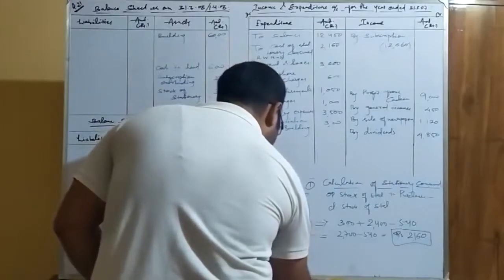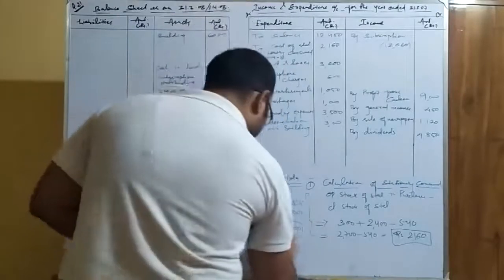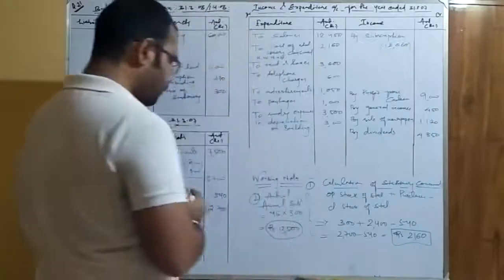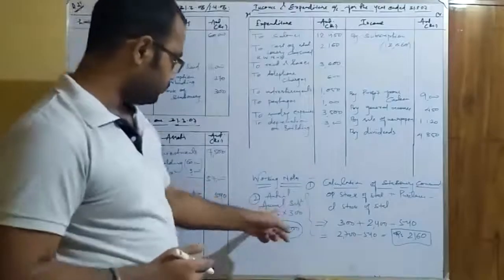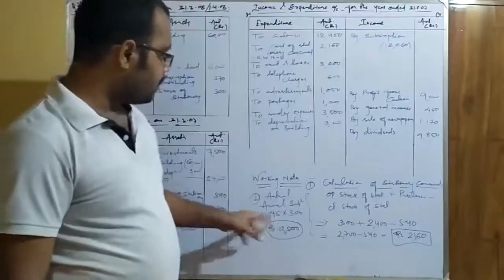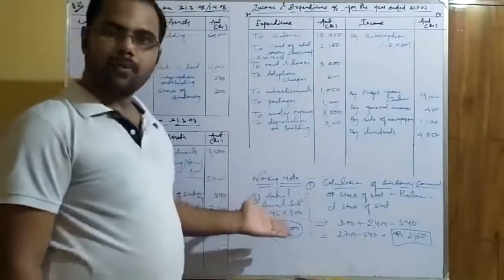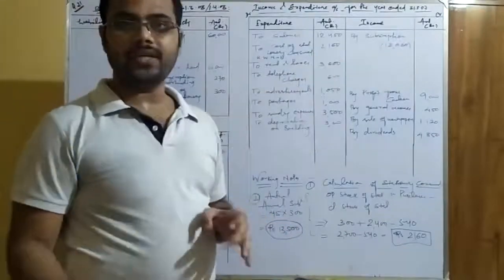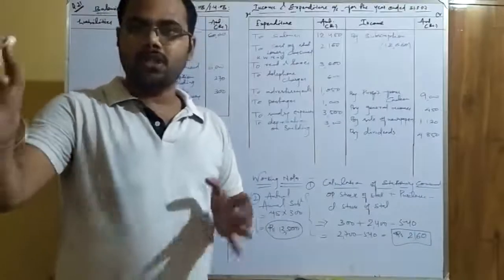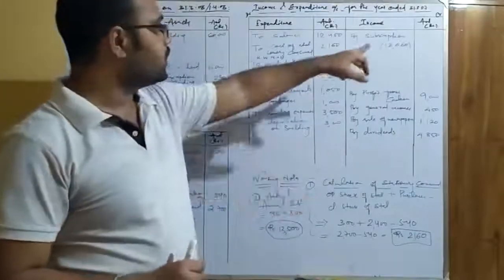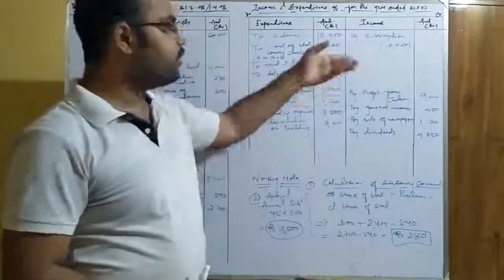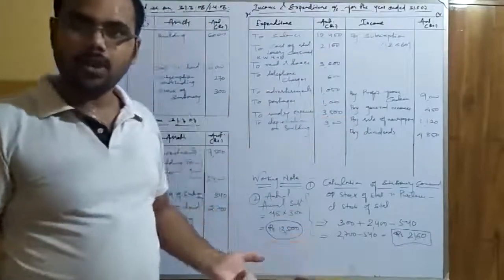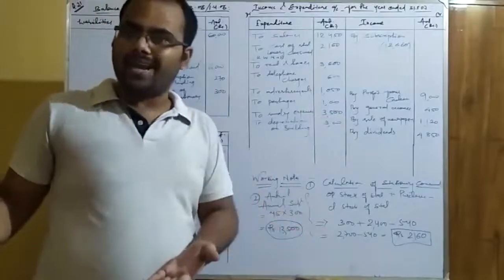The value comes to 13,500, as you can see, 45 into 300 is 13,500. So the current accounting year income in the form of subscription is 13,500. How much you have received for the current year, as given in the question, is the current year value that we have written, 12,660. So the remaining value is outstanding for the current accounting year. That means the closing outstanding subscription, or the due of subscription at the end of the year.